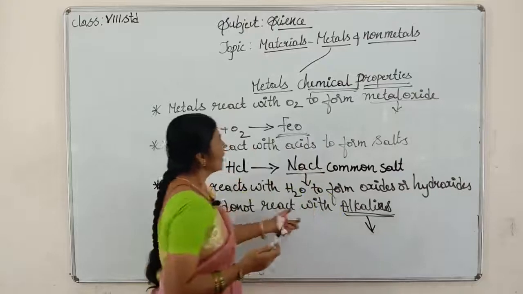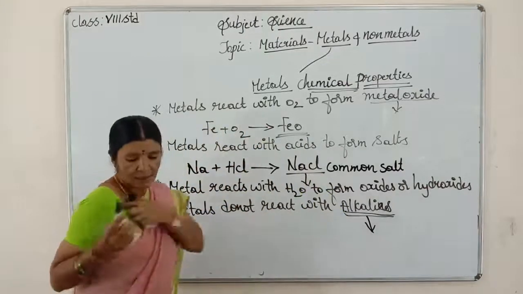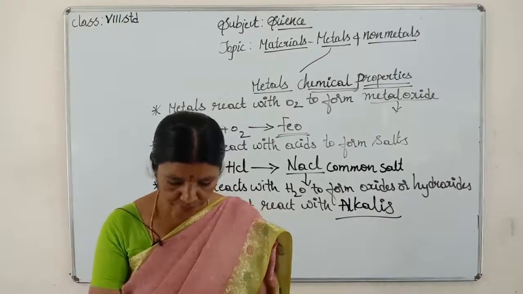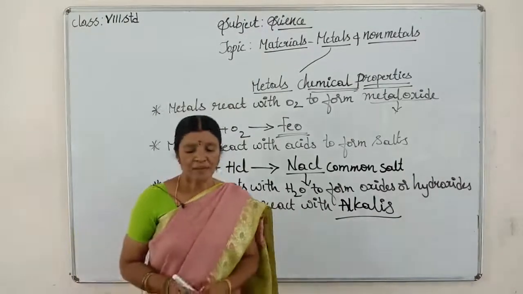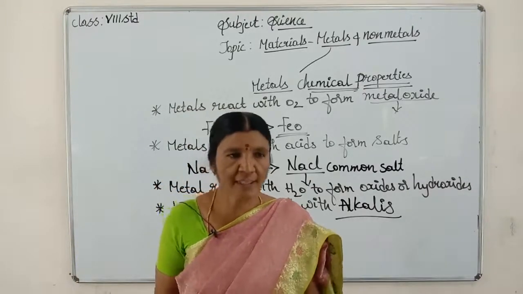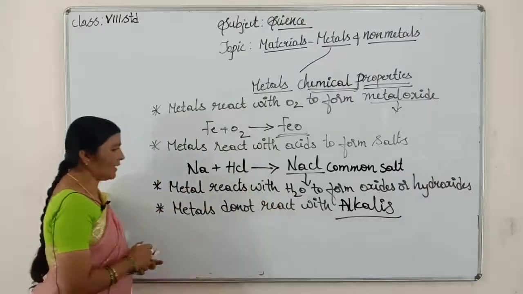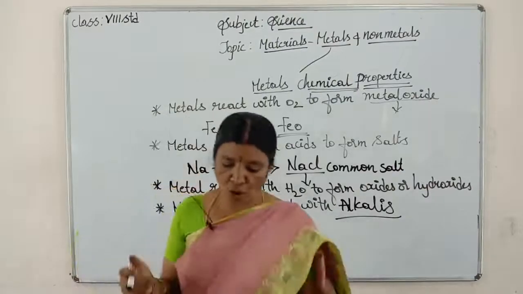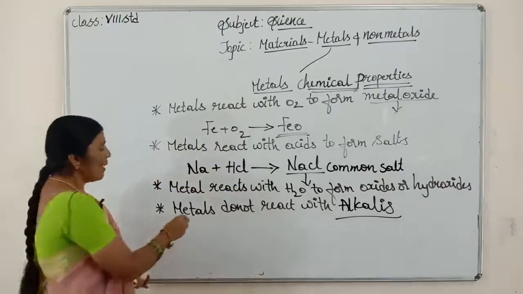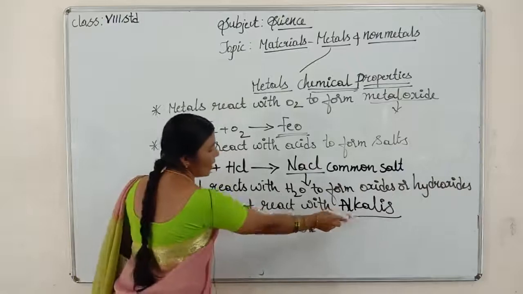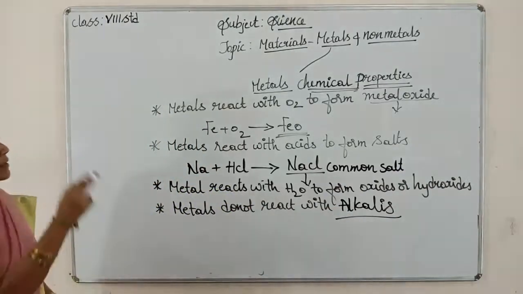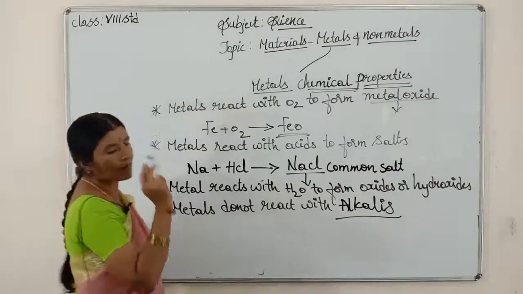In that class we learnt that bases that readily dissolve in water are called alkalis. But here, metals have this property: metals do not react with these alkalis. Got it, children? These are the 4 points, chemical properties of the metals, children.